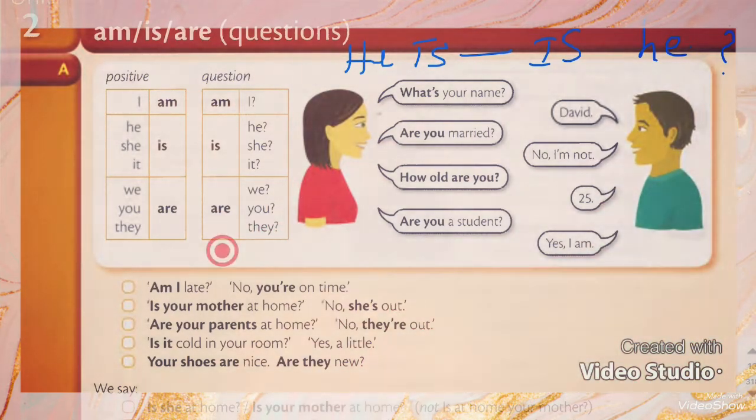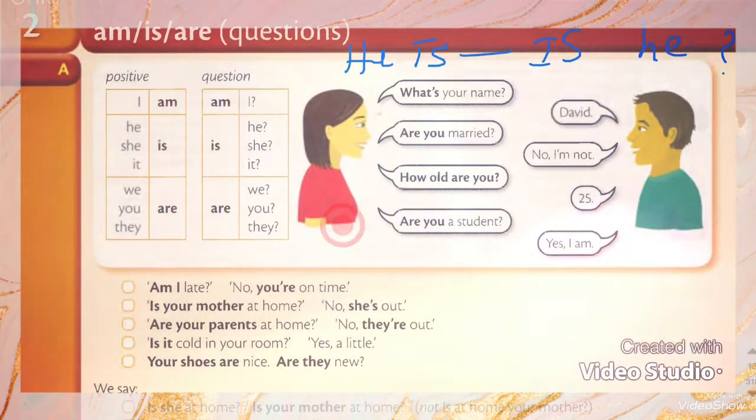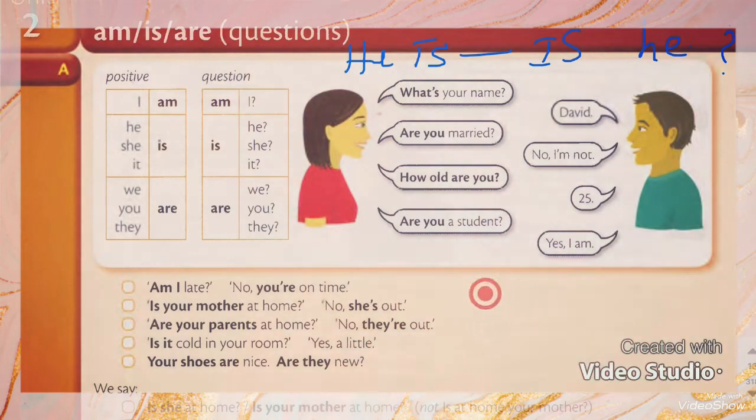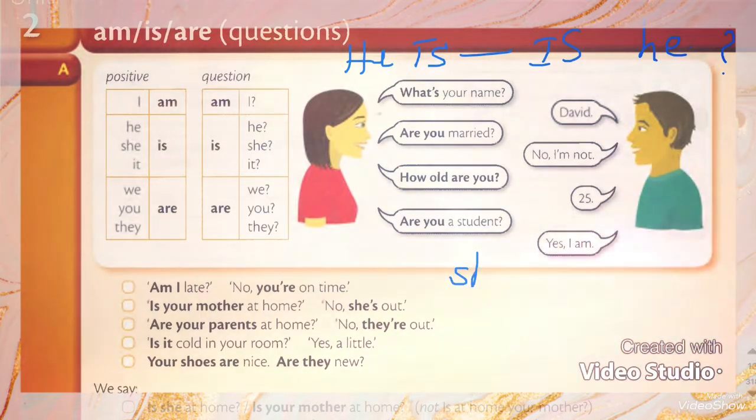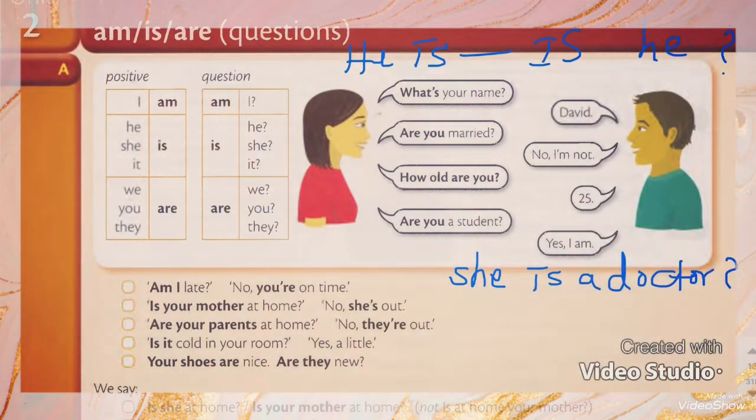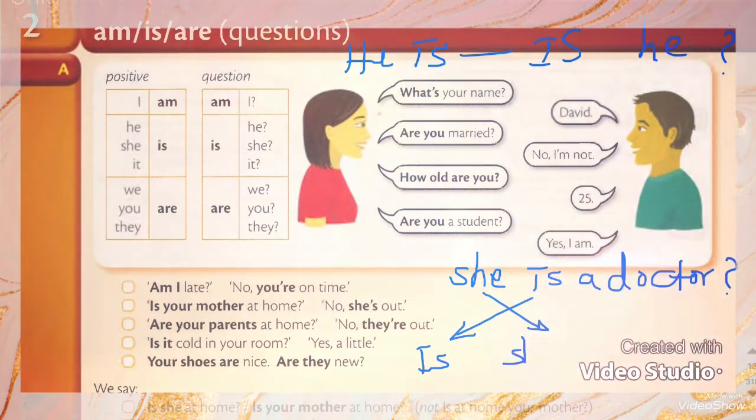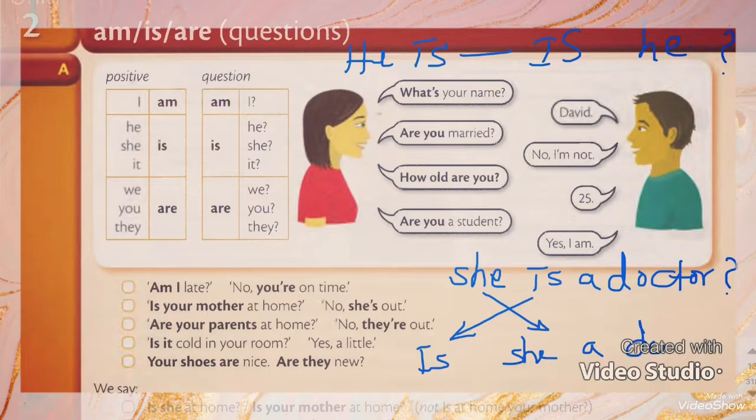So here, if I want to change a sentence with verb to be into a question, I will exchange the subject and the verb. As I told you before, if it is "she is a doctor" and I want to ask a question, I will say, "is she a doctor?"